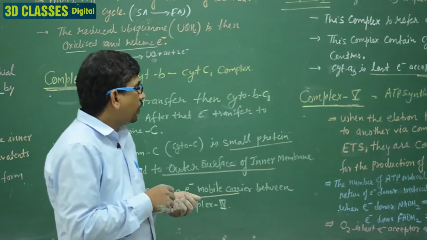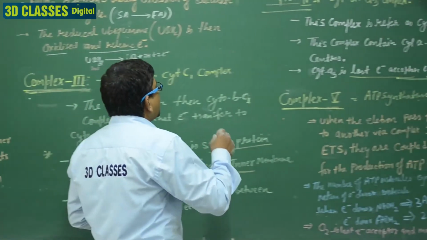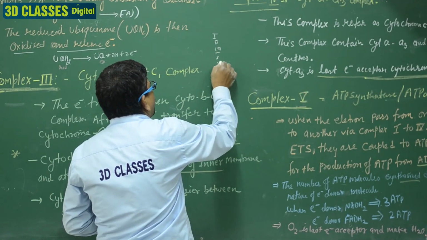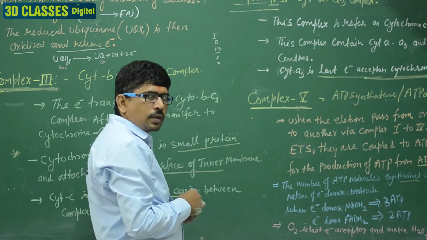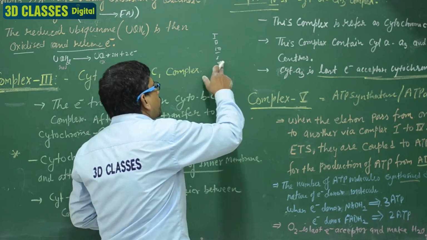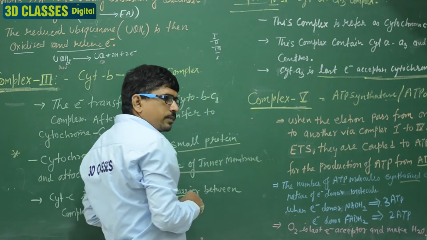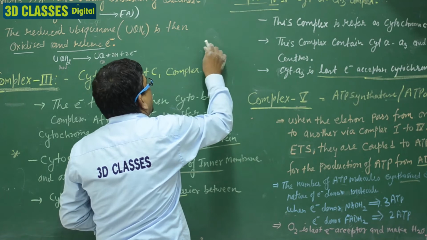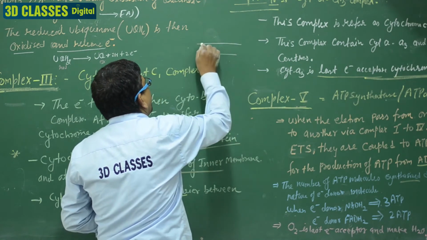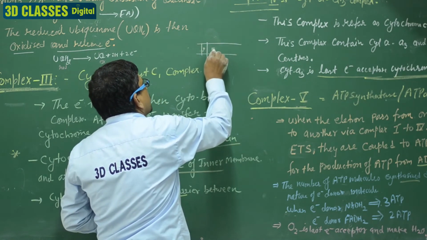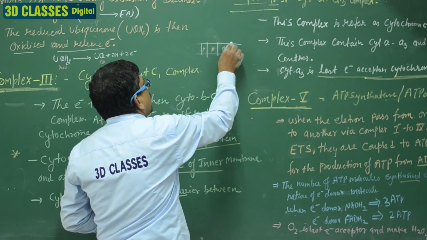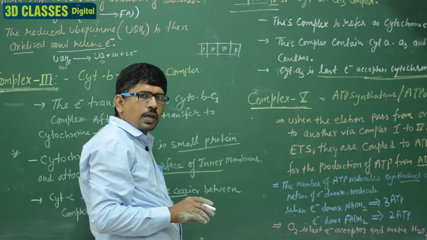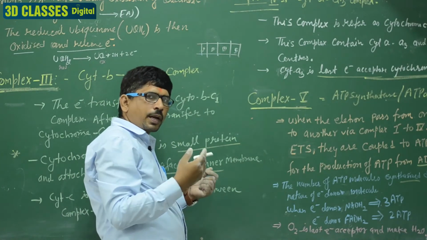The point of all this, students, is that we have discussed complex 1st, 2nd, 3rd, 4th and 5th. It is a sequence of complexes. But there are 4 complexes, and the 5th complex is present between the 1st and 3rd. Clear? In a diagram, we represent it like this in a membrane: complex 1st, complex 2nd, complex 3rd and complex 4, then complex 5. Generally we discuss it like this, and your book has the diagram like this.